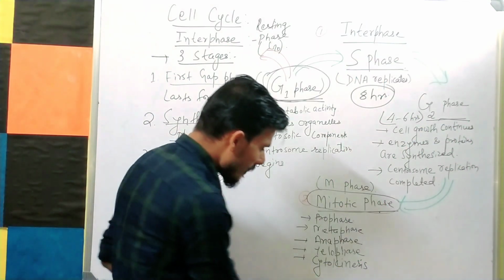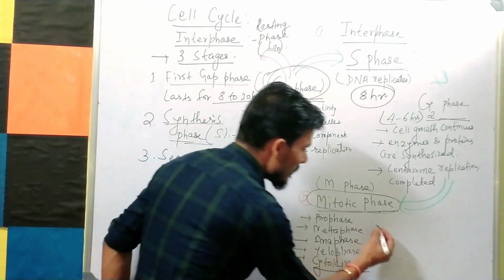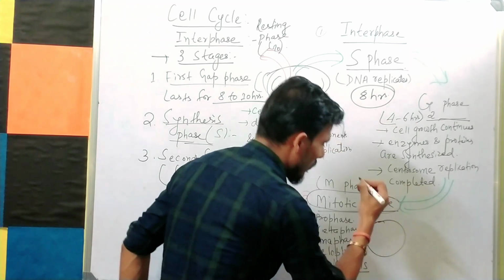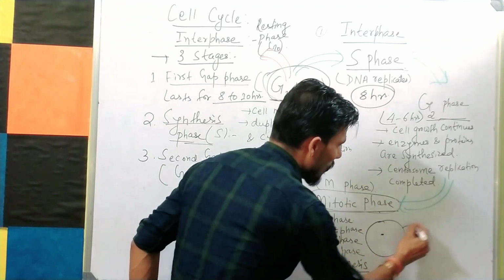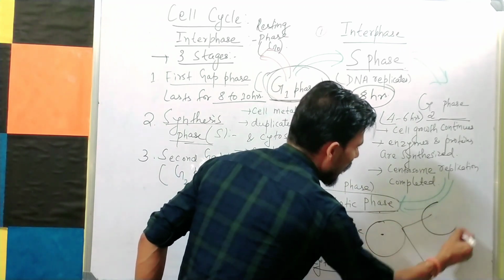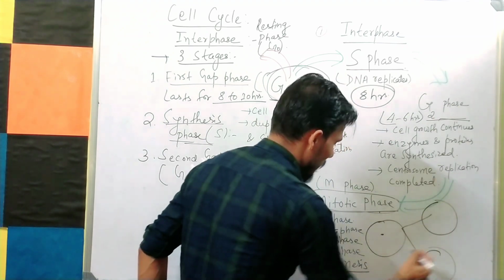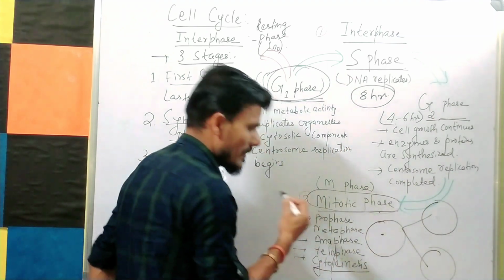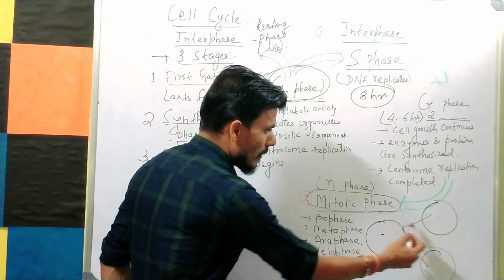It means the parent cell will form two daughter cells by cytokinesis, or by the division of this cell.